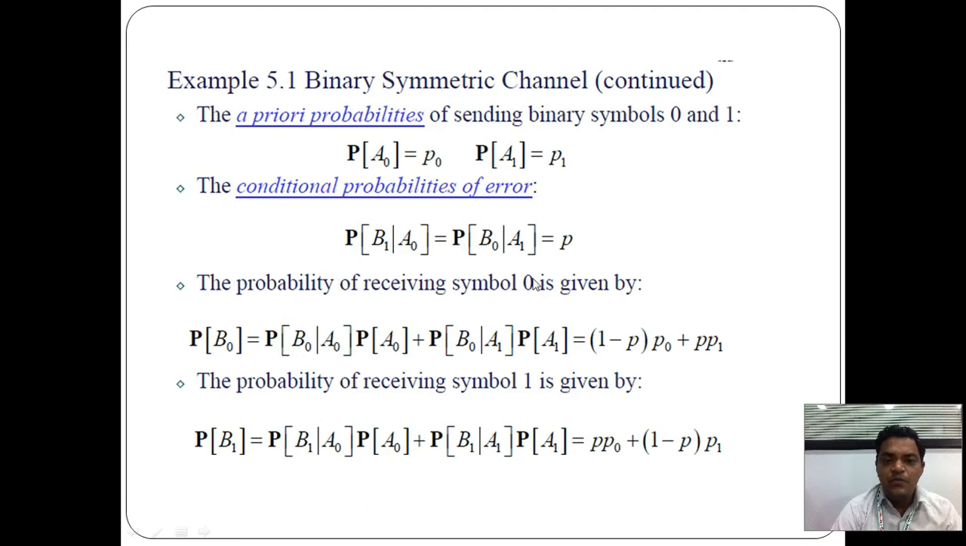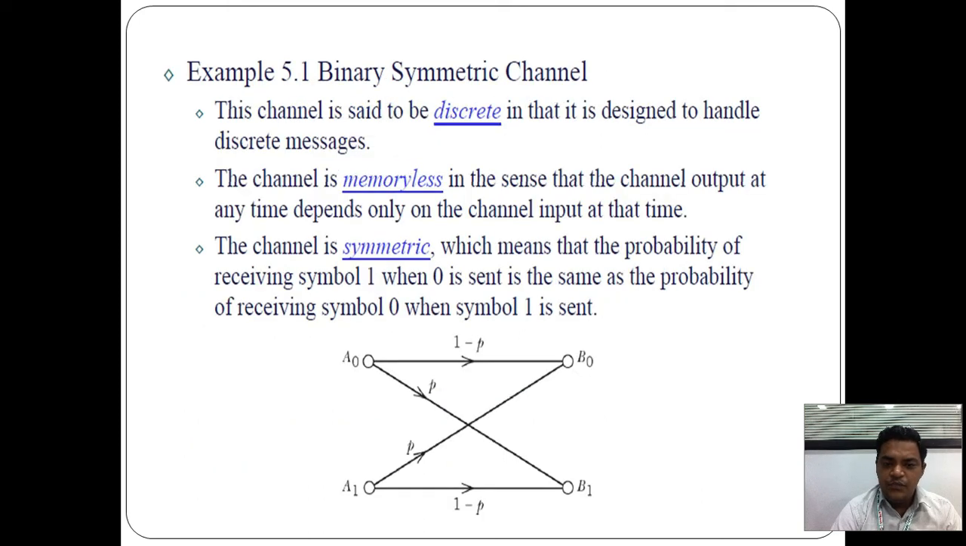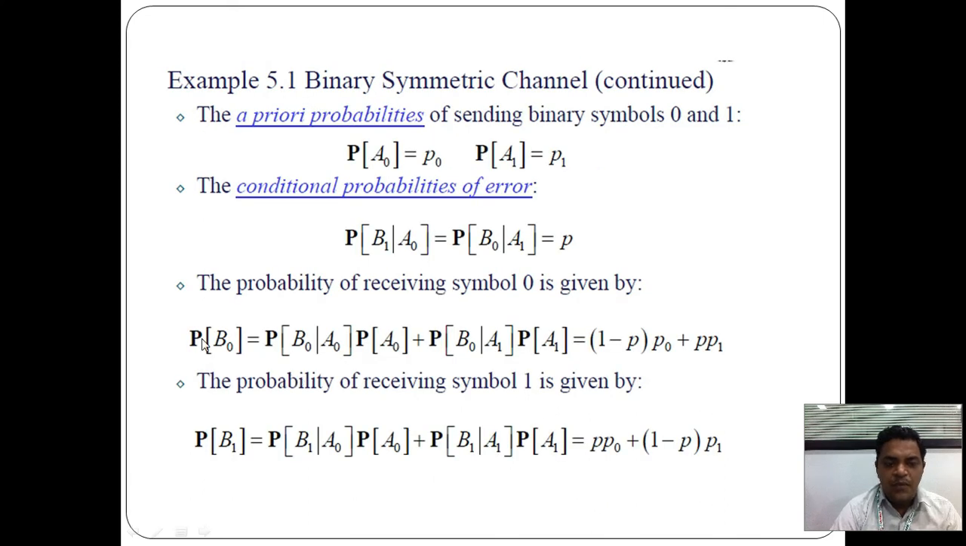Then the probability of receiving the symbol 0. If the symbol 0 is received, then the probability P of B0, if the symbol 0 or the symbol 1 is sent, what do we do? The probability P of B0 is equal to P of B0 upon A0 into P of A0, plus P of B0 upon A1 into the probability of A1.